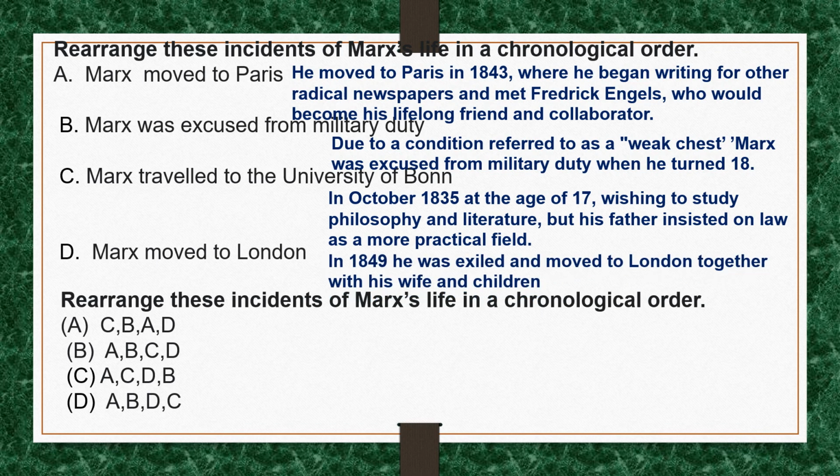Then Marx moved to London. In 1849, he was exiled and moved to London together with his wife and children. So the correct sequence for this question is C, B, A, D. And the correct option for this question is option A.